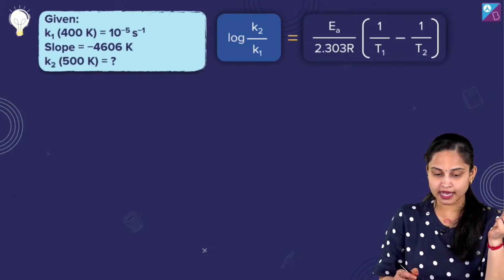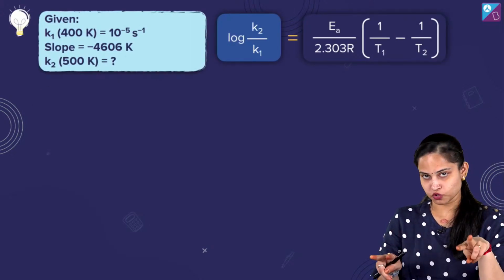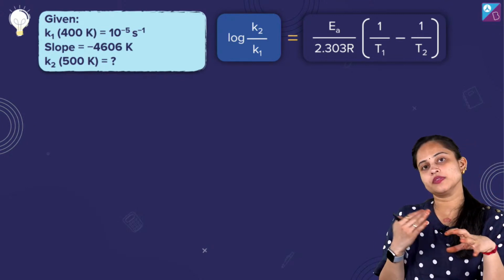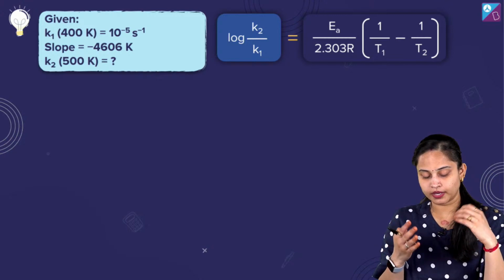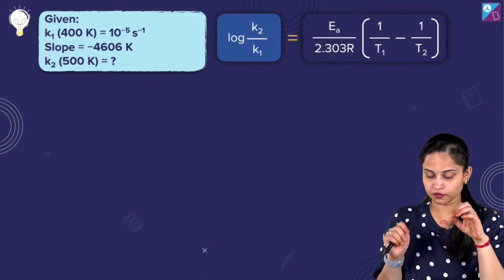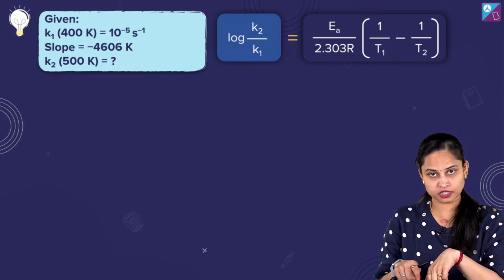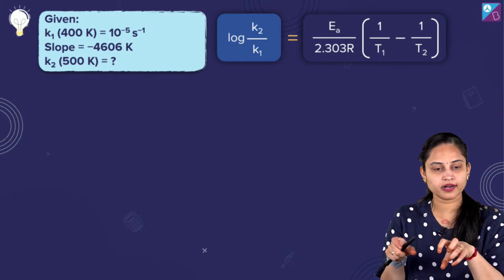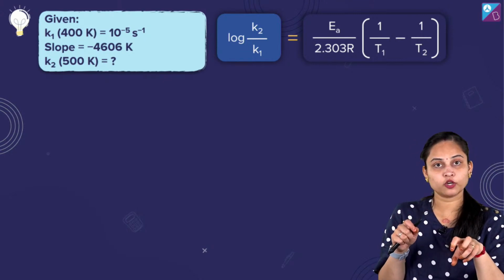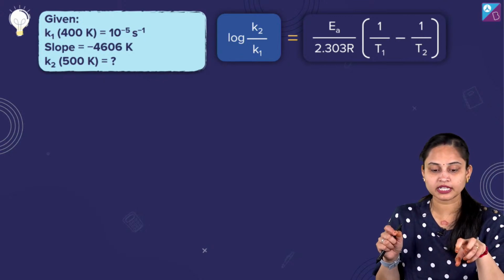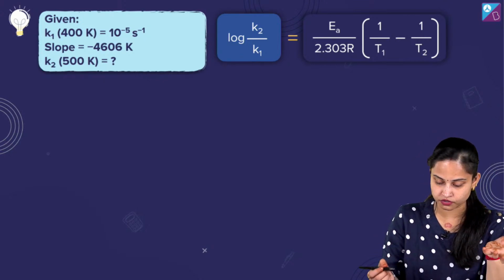See, we know that at two different temperatures, if we actually want to calculate out the rate constant value given with the activation energy thing also, we'll be actually using this formula. Okay, it's basically the Arrhenius equation we are taking into account. So it's log K2 by K1 equals to EA upon 2.303 R, 1 upon T1 minus 1 upon T2. This is we are going to talk about.